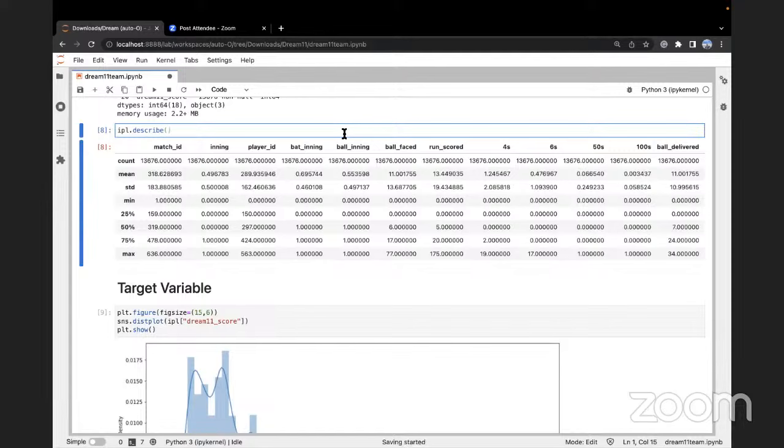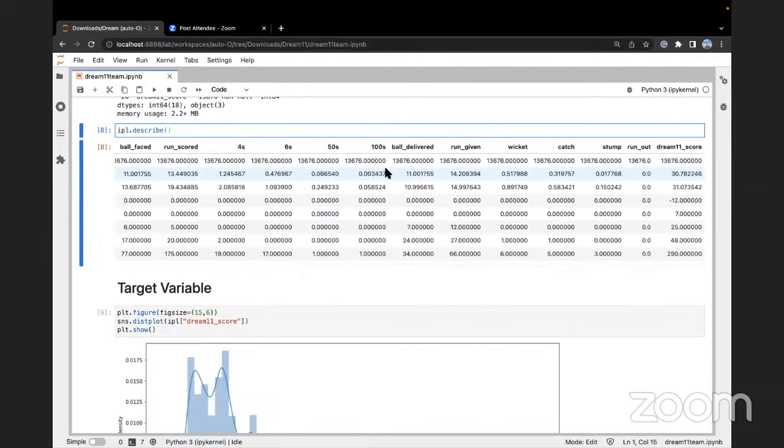What is the maximum number of fours? Maximum number of runs scored? Right? So using this table or statistical description or statistical analysis of our entire data, we can easily do these quick analyses and answer these quick questions.